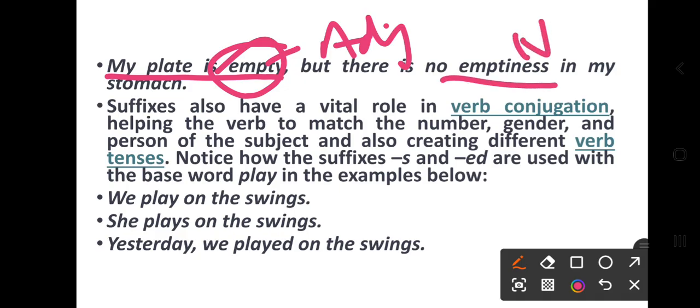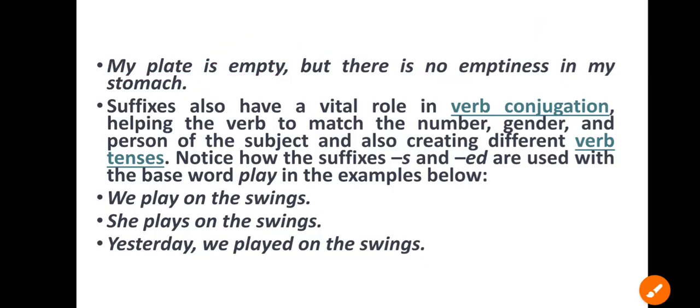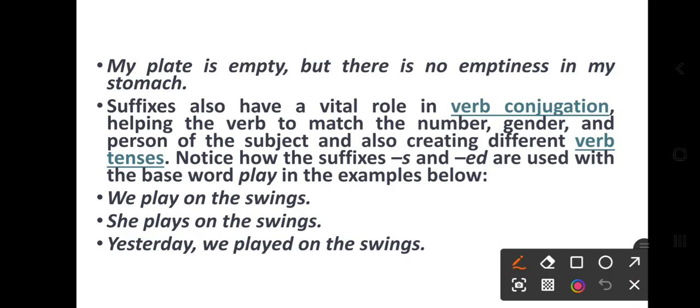Suffixes also have a vital role in verb conjugation, helping the verb match the number, gender, and person of the subject, and also creating different verb tenses.